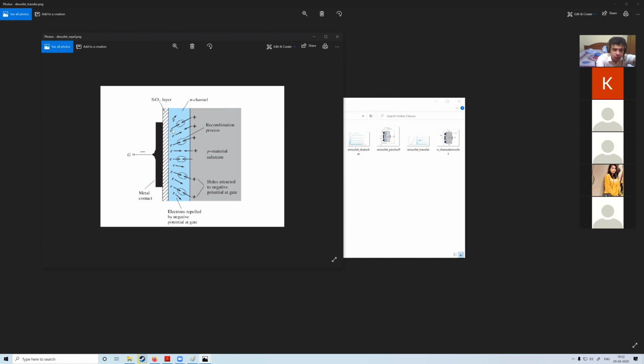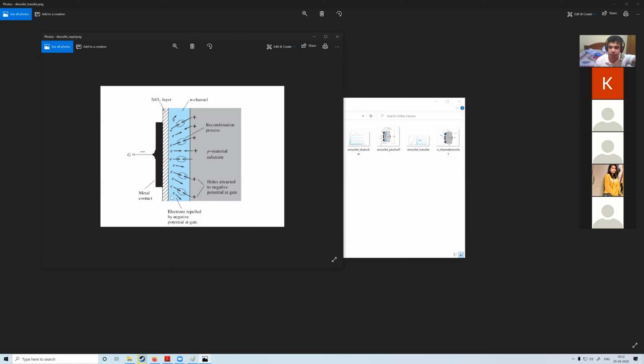This is a close-up view of the gate area. So the electrons are repelled away from the gate area, but they cannot enter because there is a SiO2 layer, and the holes from the P will be attracted. So there would be recombination.